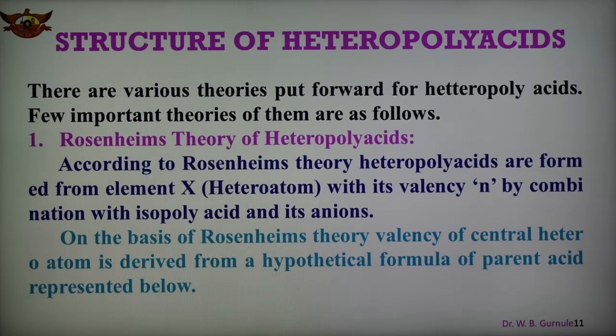It was also postulated that the polyacid formed from an element like X of valency N as the central atom was derived from the hypothetical form of the parent acid. The oxygen atoms of this complex may be substituted partially or completely by an acid radical like MoO4 or by a polyacid radical Mo2O7.